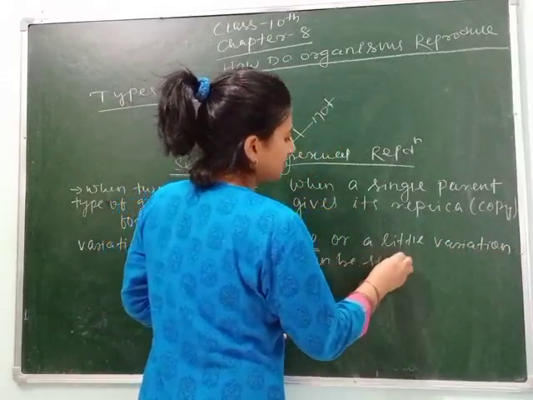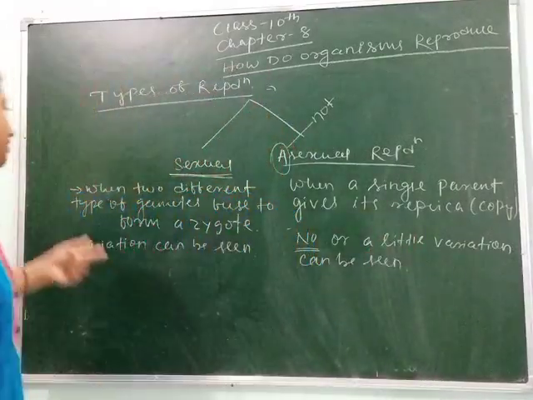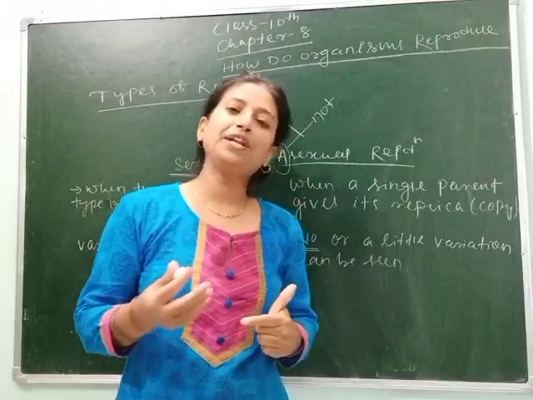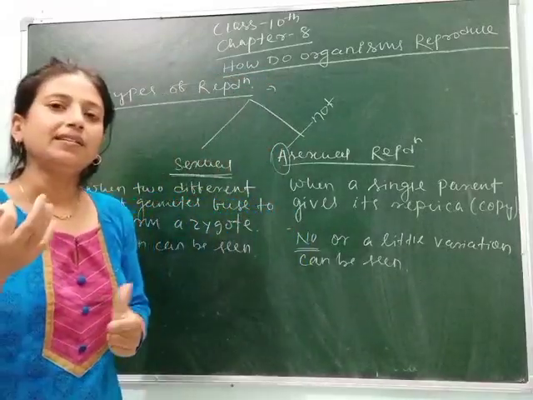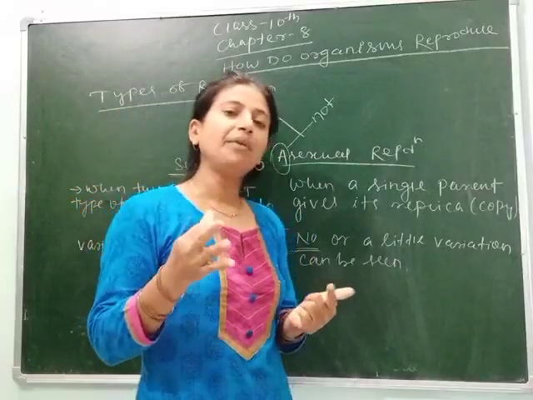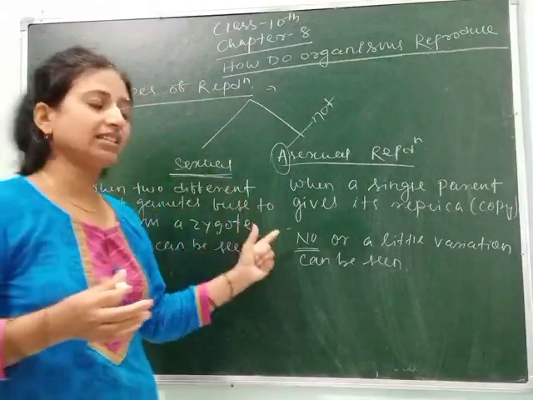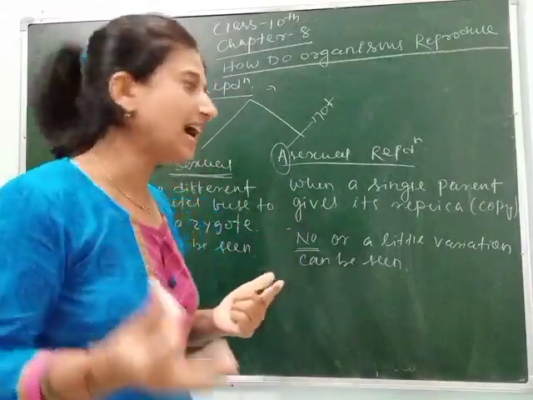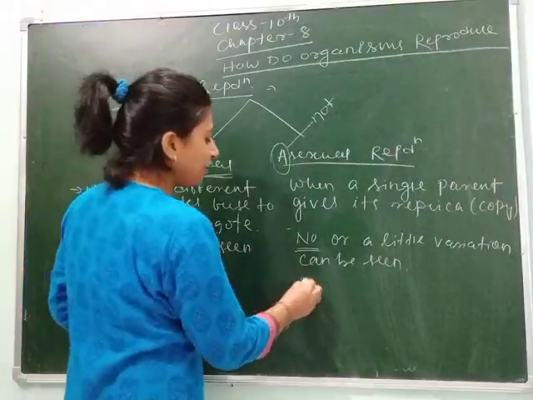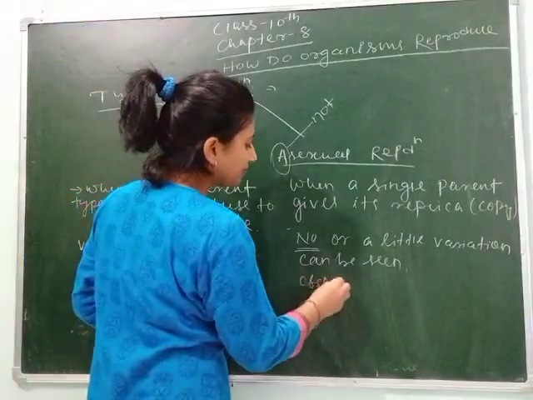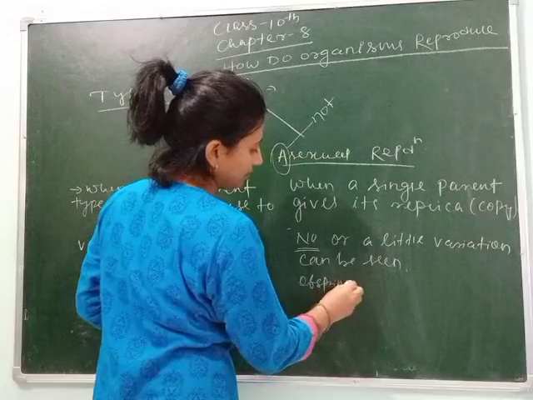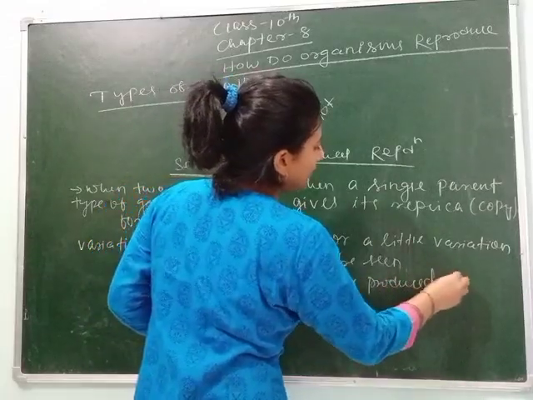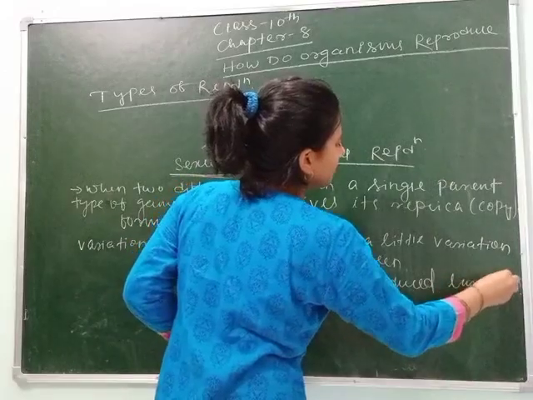Clear? So in asexual reproduction, the offspring produced may be many or may be single. But in sexual reproduction, the offspring formed are always large in number.